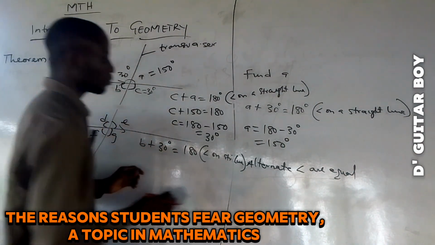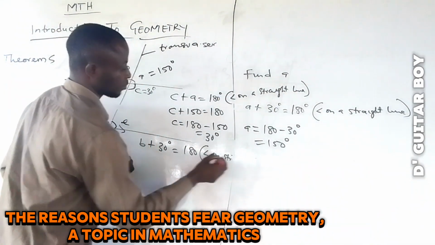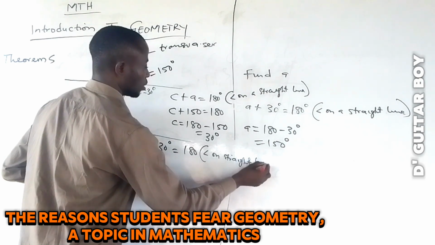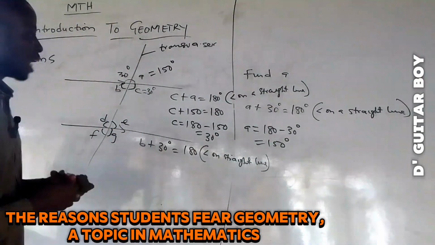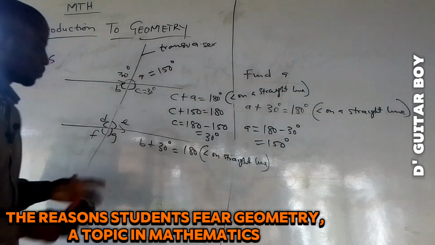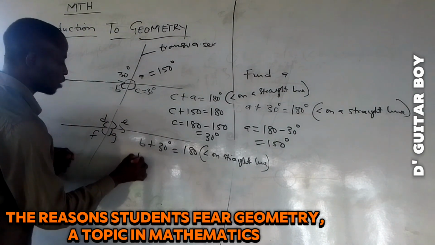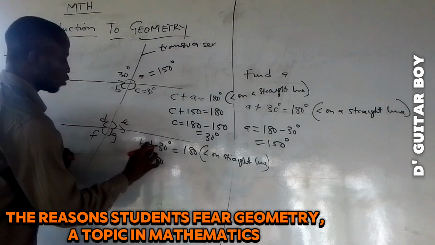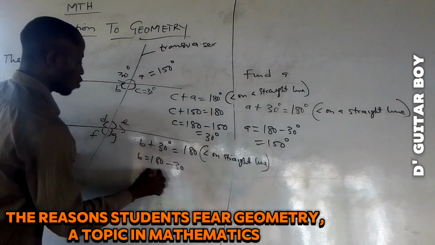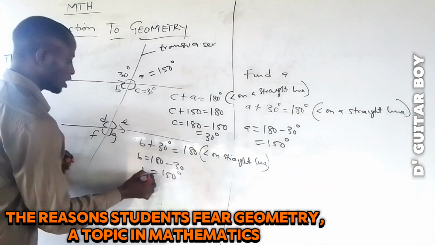Okay, let me clean. Angle on a straight line. Now, that's the reason you must write it there. It attracts mark. So angle on a straight line. From there, you can calculate B, which is equal to 180. You move this one to this side, which will now turn to minus 30, equal to 150 degrees. So B is now 150 degrees.